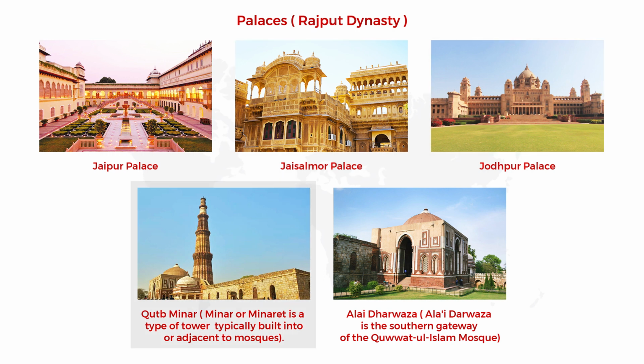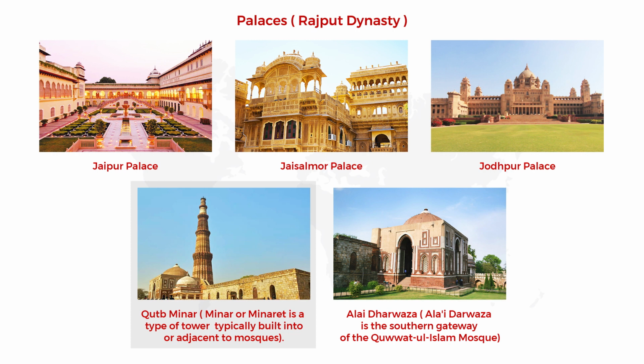I already told you I will explain about minar later, isn't it? Now this minar or minaret is a type of tower typically built into or adjacent to a mosque. So always these minars are near to a mosque. Why do they construct towers like this? To call the people for prayer, they built towers like minars.